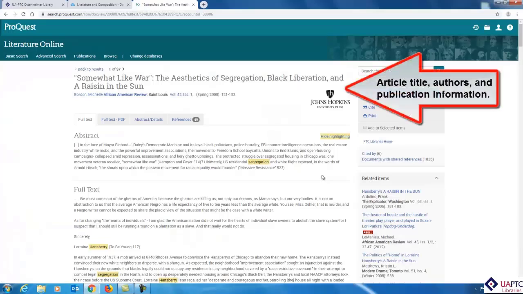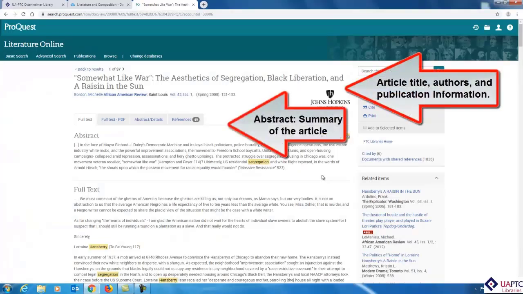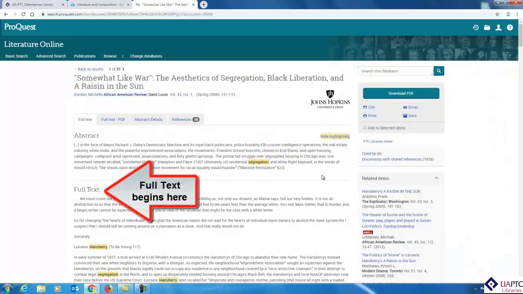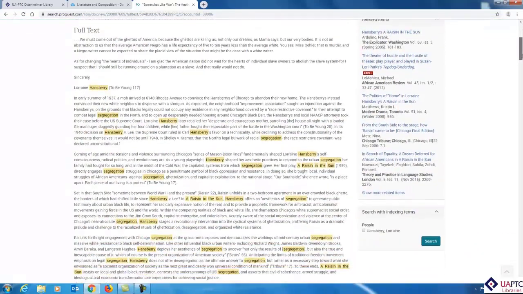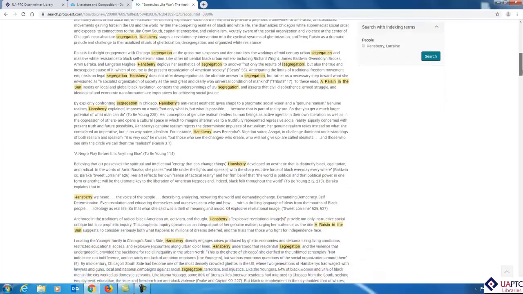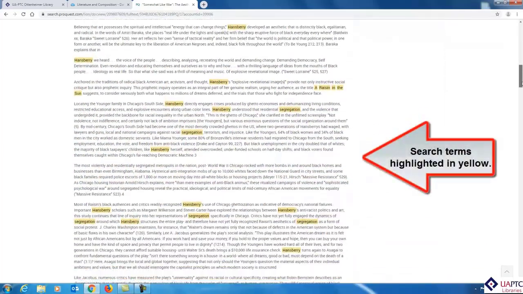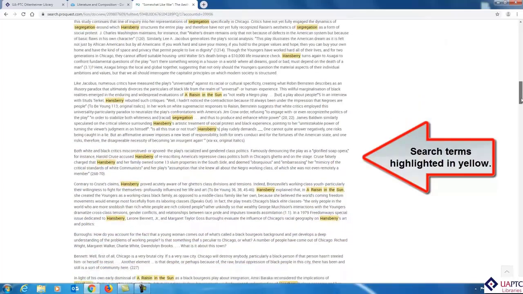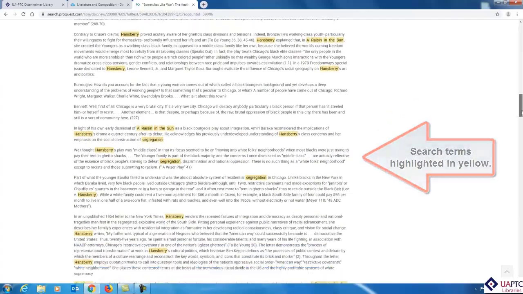The article publication information is at the top, followed by an abstract, which is a summary of the article. The full text of the article begins after the abstract. Notice that this format of the article is just plain full text without any of the special formatting or page numbers of the original document. However, this article view does highlight search terms in yellow, so it is very easy to see how much of the article mentions our search terms.